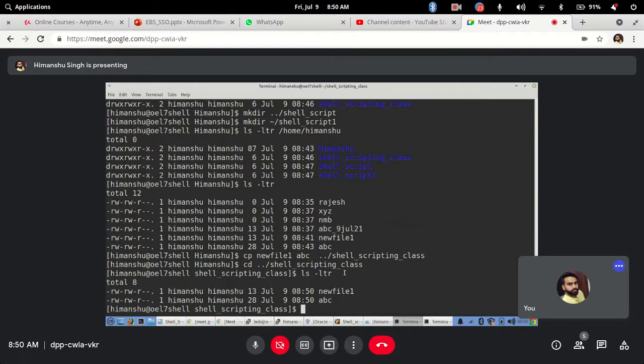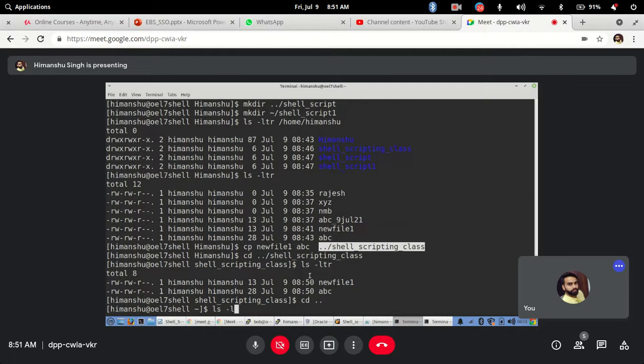So this is important when you are copying to a directory. If you are copying from a file to a file, make sure the first is the main file or the source file and the second is your destination file. But when you are copying to a directory, the last should be your destination directory. Before that, any number of files or directories can be present. Clear?